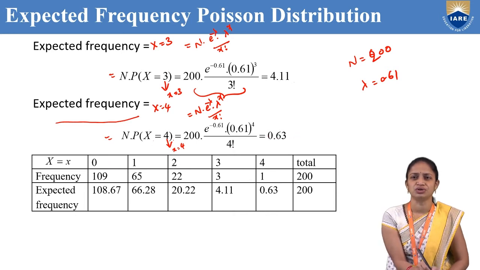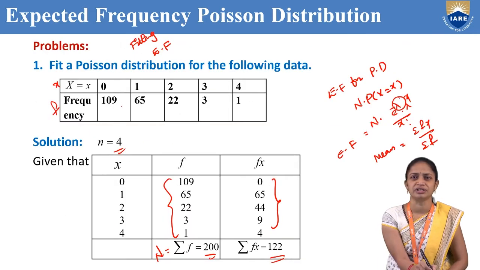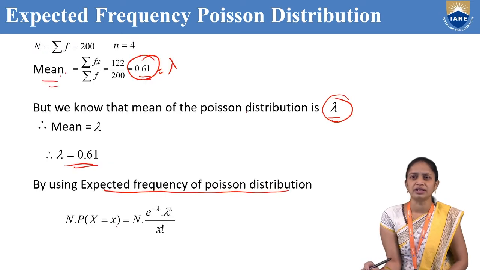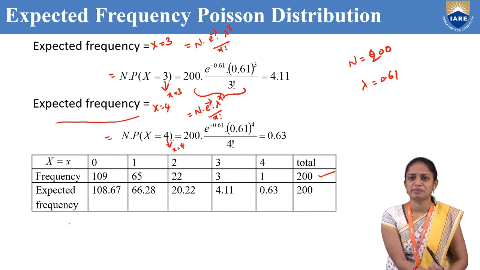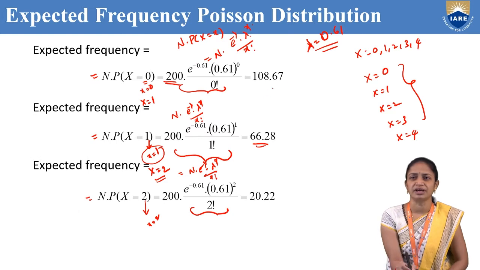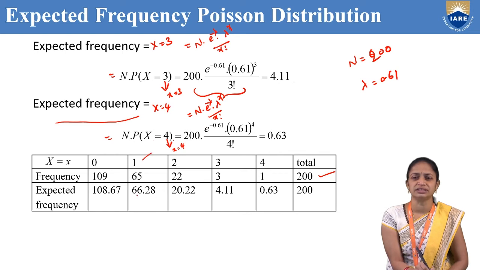So here the x values are 0, 1, 2, 3, 4, and the observed frequencies, already given in our question, are 109, 65, 62, 3, 1, and the total is 200. The expected frequencies are 108.67 for x equal to 0, 66.28 for x equal to 1, 20.22 for x equal to 2, 4.11 for x equal to 3, and 0.63 for x equal to 4.